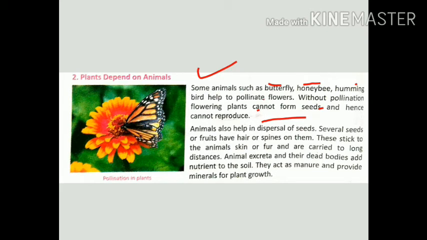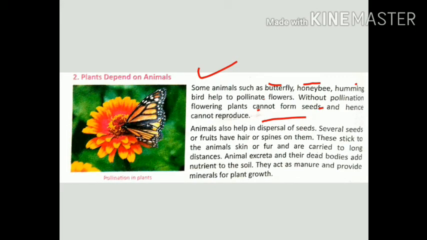Hummingbird is a very little bird. The weight of a hummingbird is only 5 grams, and it is the only bird which can fly forward as well as backward. So hence plants cannot reproduce if animals do not pollinate.